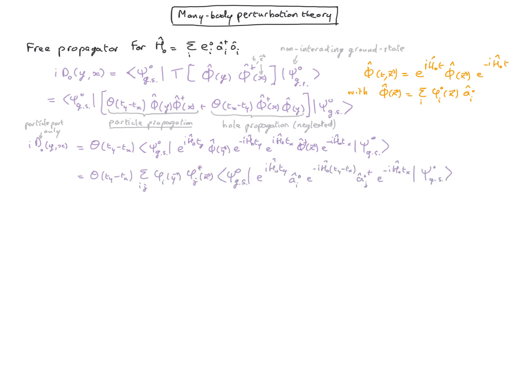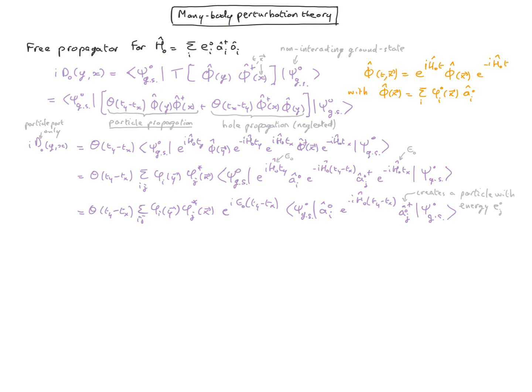We now use the fact that psi naught is a ground state of H naught, and therefore we can just replace H naught by the energy of the ground state. A dagger creates a particle with an energy E0J. The new state is again an eigenstate of H naught, but this time with the energy of the ground state plus the energy of the new particle.